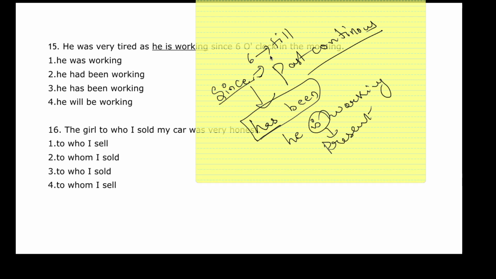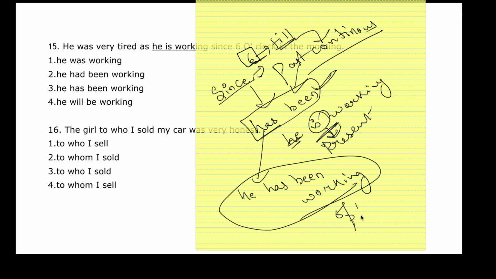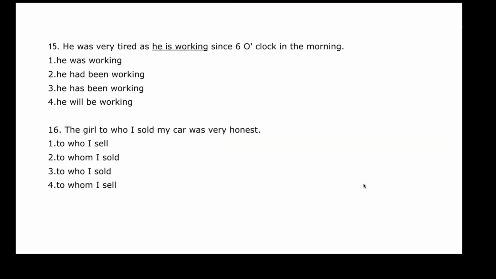But it is saying since 6 o'clock. From the morning 6 till now he is working. That is past continuous. So it can't have a phrase that is present. It has to be in past continuous, and that is has been. So he is working will be replaced by he has been working since 6 o'clock in the morning. Clear? This is the correct phrase. So where is the answer? The answer is in option number 3. So he was very tired as he has been working since 6 o'clock in the morning. Alright.